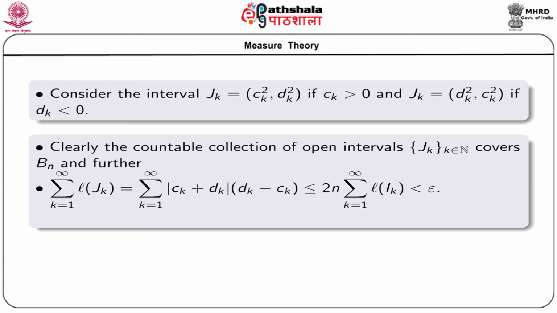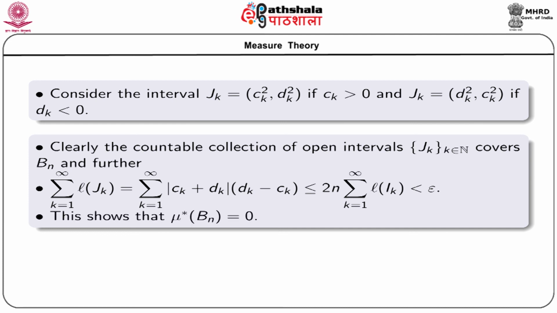And further if we consider the sum of the lengths of the intervals Jk, that is the sum k equal to 1 to infinity L(Jk), this is equal to the sum k equal to 1 to infinity of mod (ck plus dk) into (dk minus ck), and this is less or equal to 2n into the sum k equal to 1 to infinity L(Ik), and the right hand side is less than epsilon.